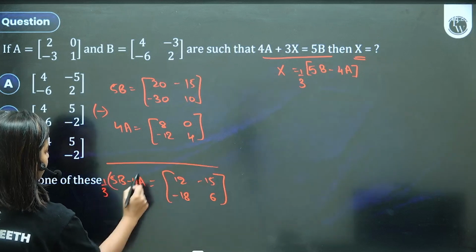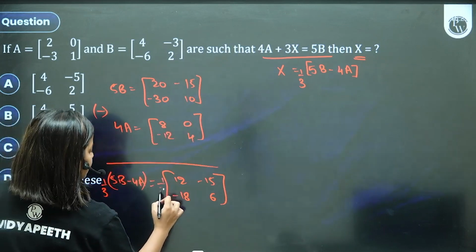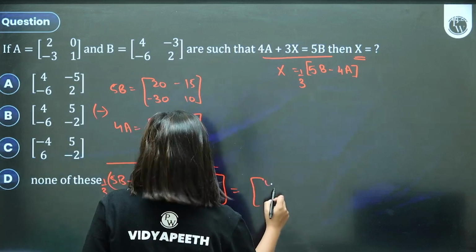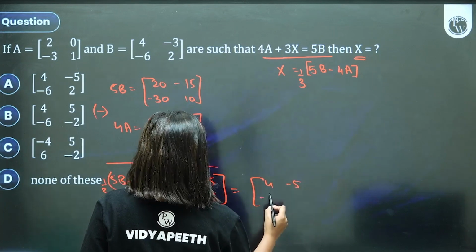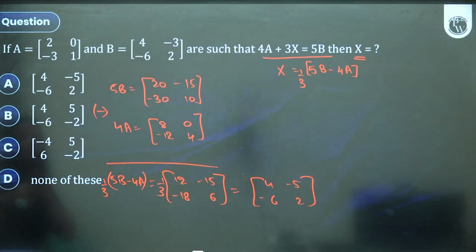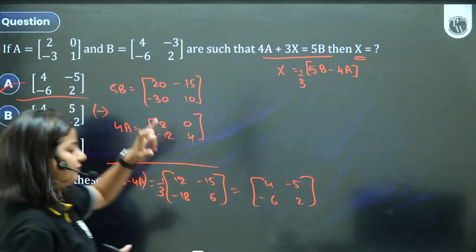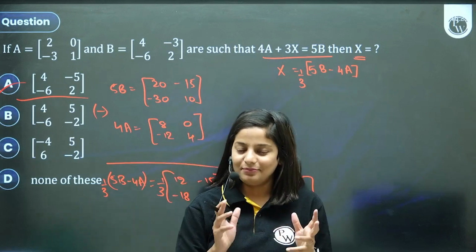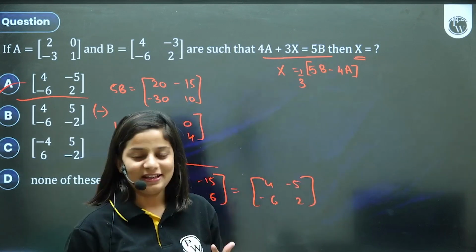Divide it with 3. If I divide it with 3, answer is going to be 4, minus 5, minus 6 and 2. Is there any such option? Option A itself is what I'm getting. If there is a minus sign problem here and there, please check that for yourself.